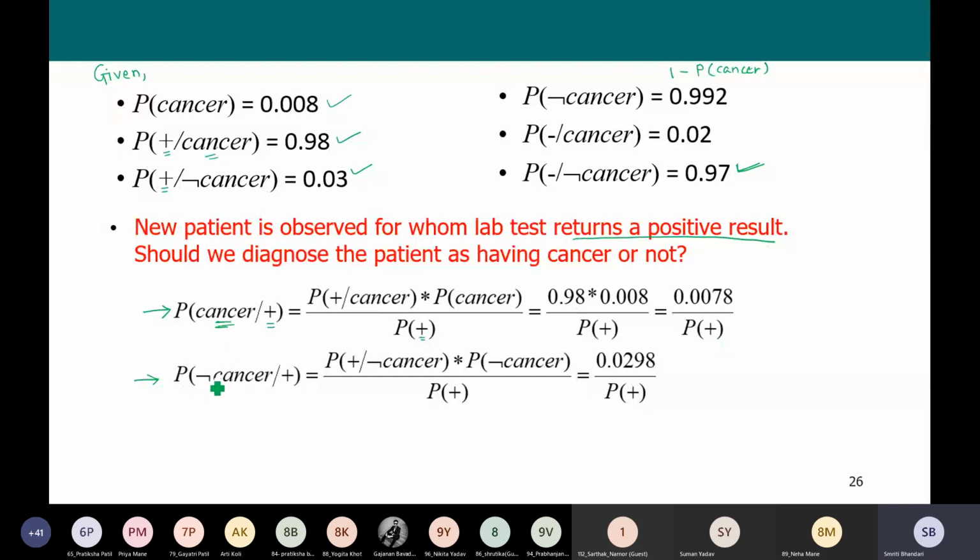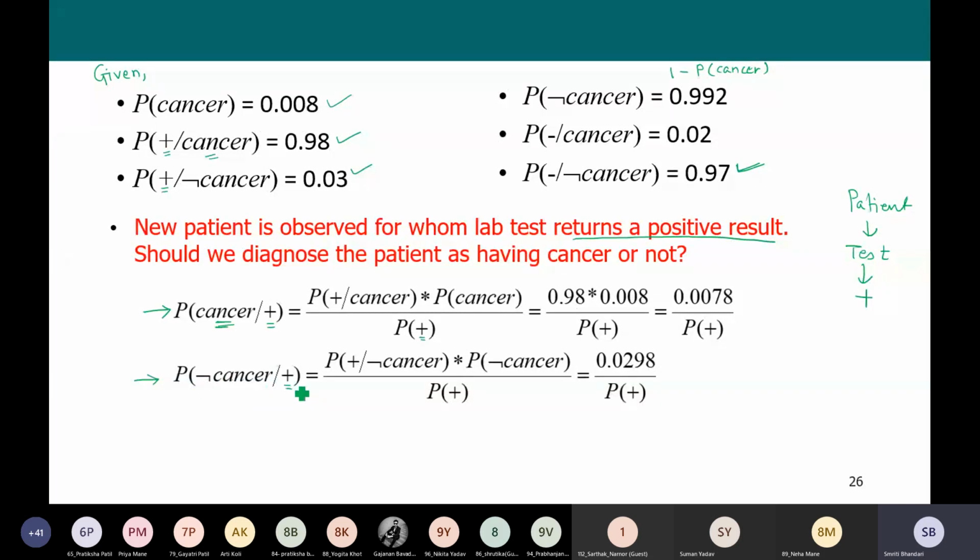Similarly, we are computing here the probability of not having cancer given the test is positive, because the patient has undergone the test and the test is positive. So we want to find out the probability that there is no cancer given the test is positive.